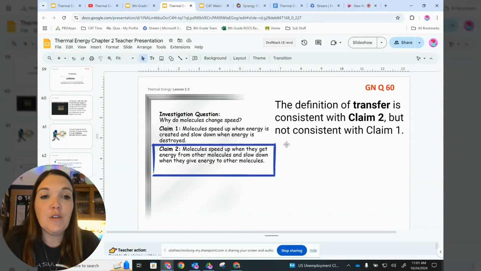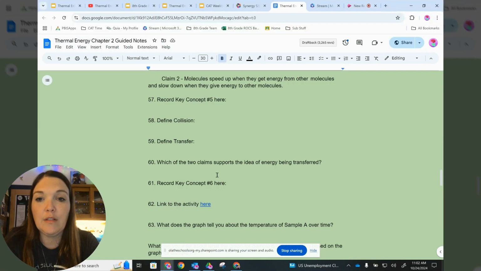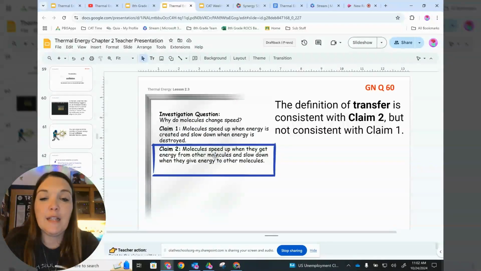Okay, so the definition of transfer is consistent with claim 2, but not consistent with claim 1. This is guided notes question 60. Let's take a peek at what that looks like. Which of the two claims supports the idea of energy being transferred? So you need to go ahead and write that down, that it is claim 2.